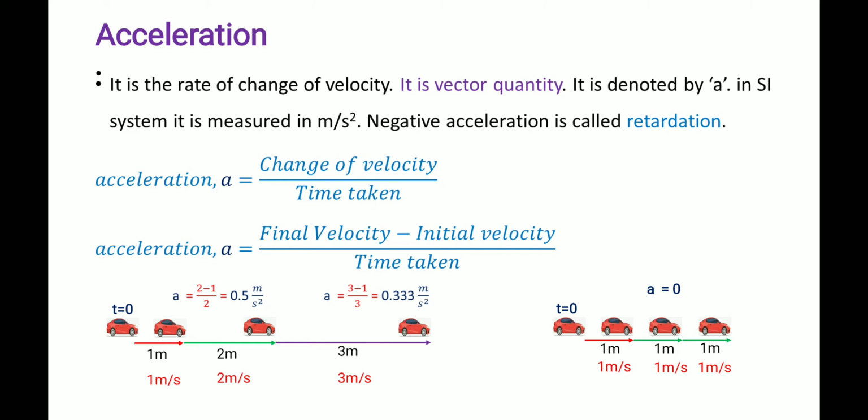The second time it is 0.33 meter per second. So acceleration means velocity change by time. Velocity is not constant, velocity is increasing. So acceleration may be constant, or it may also vary. Varying acceleration problems are also there, constant acceleration problems are also there. So now we understand what is acceleration.